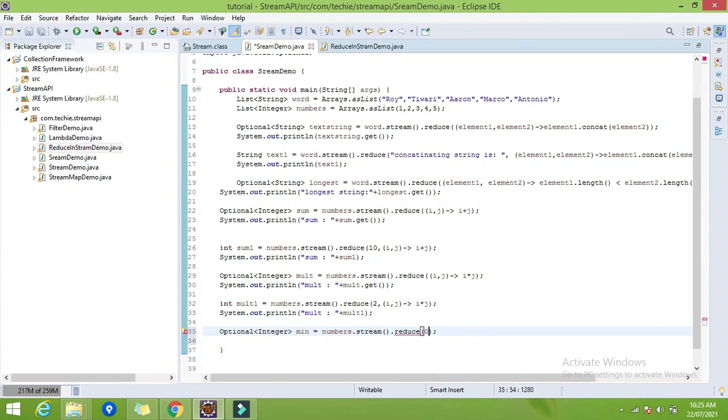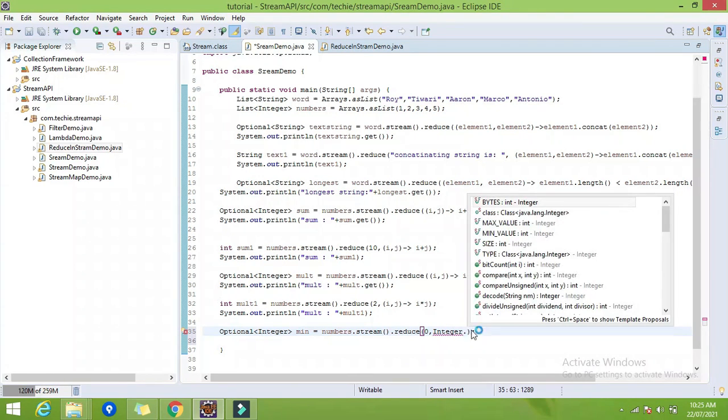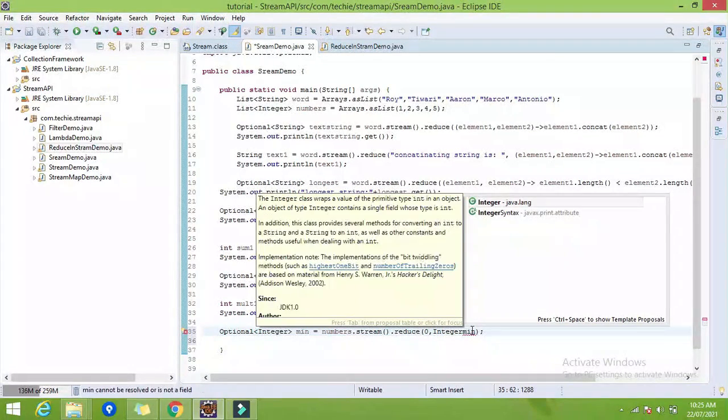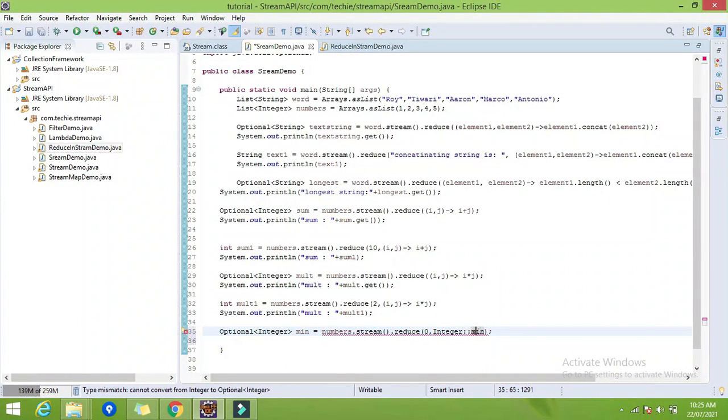So let's give the initial parameter as a 0, and we have the inbuilt method called integer dot min. So this is the static method, right? So we can use the scope variable here, right? Oh, we have used the 0 initial value, so that's why it will be the integer. Now by using this also we can find the minimum or maximum value from this number.